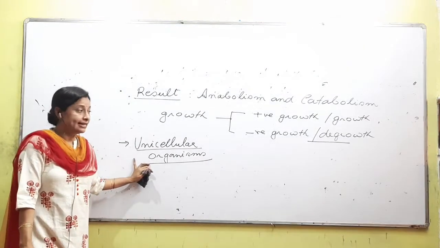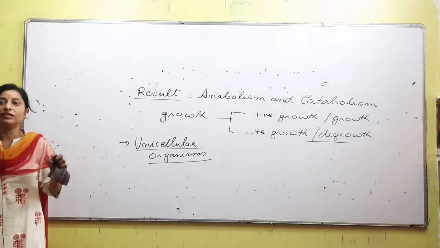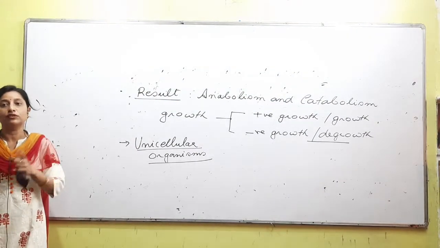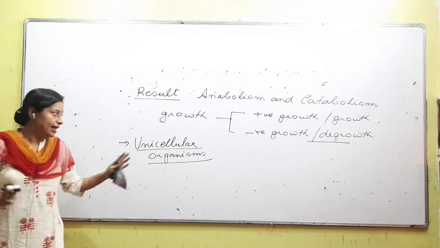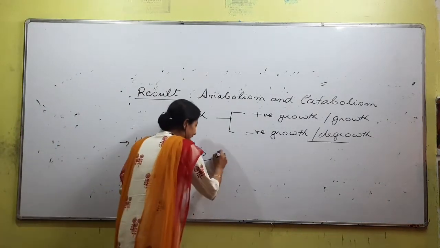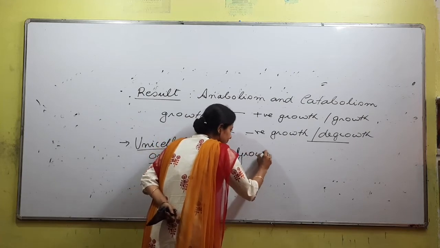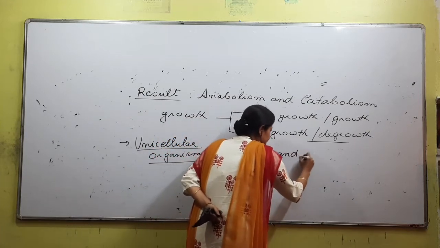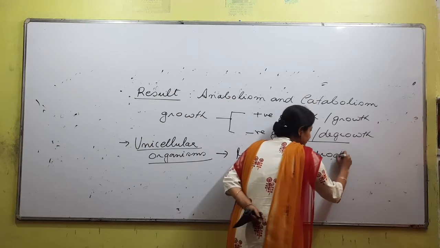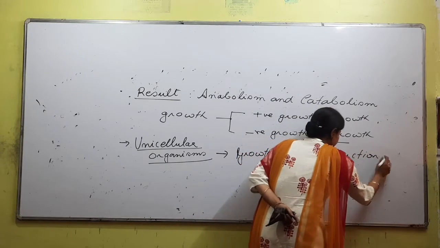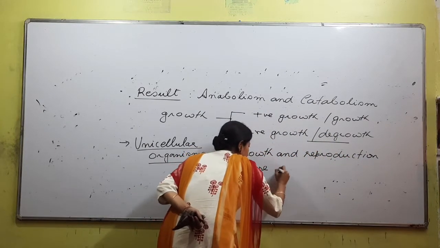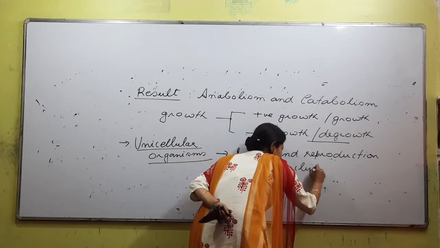But the meaning of growth in unicellular and the meaning of growth in multicellular duita beleg beleg. In case of unicellular organisms, growth and reproduction are inclusive events.